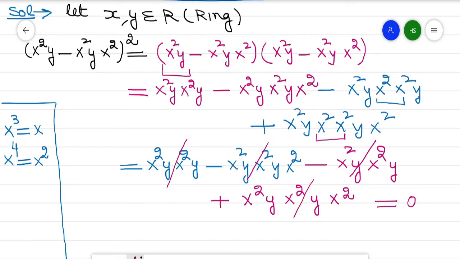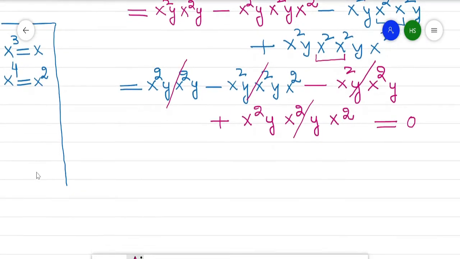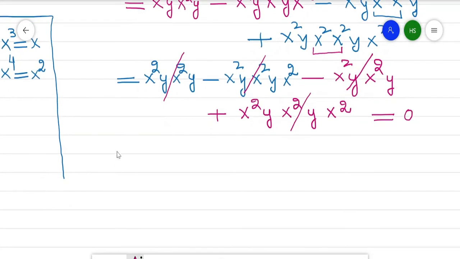So what we get is x²y minus x²y into x², this total raised to power 2, and this term will be 0, because x⁴ is equal to this.